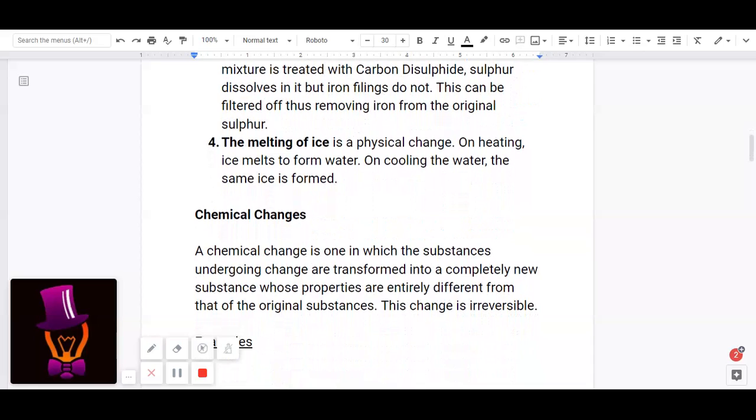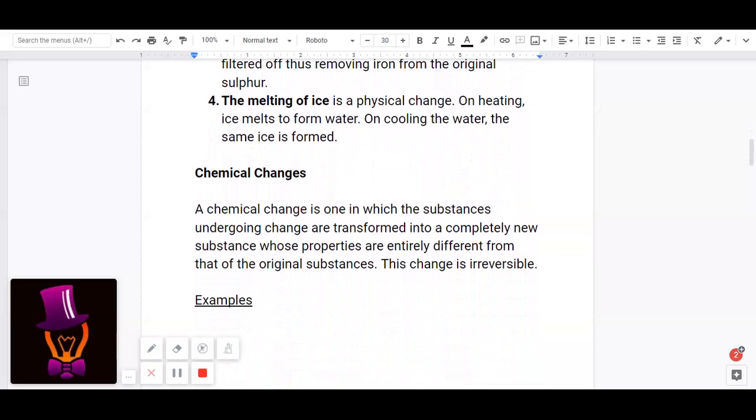And now let us look at the chemical changes. A chemical change is one in which the substances undergoing change are transformed into completely new substances whose properties are entirely different from those of the original substances. This change is irreversible. So a chemical change is a change in which we get a completely new substance whose properties are entirely different from those of the original substances.